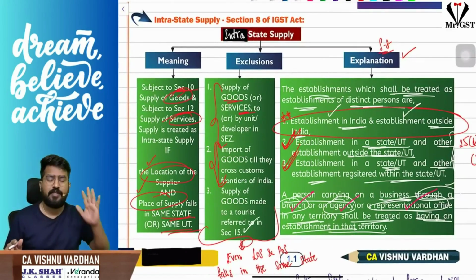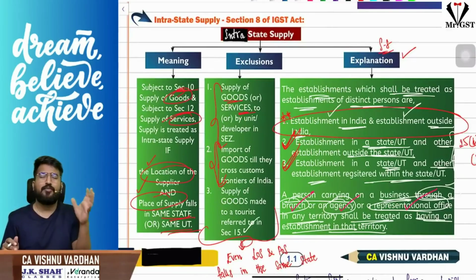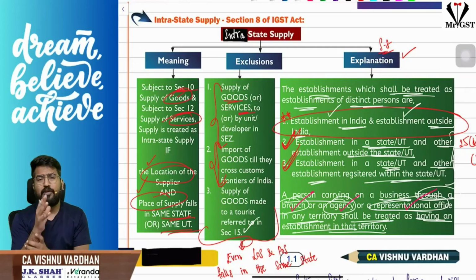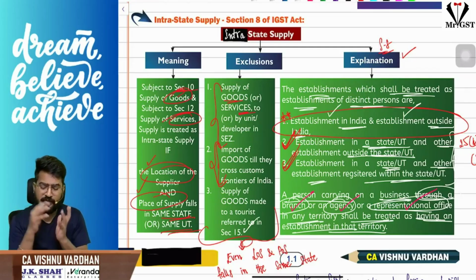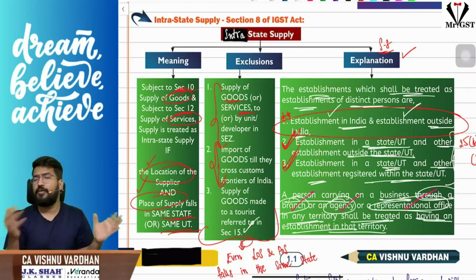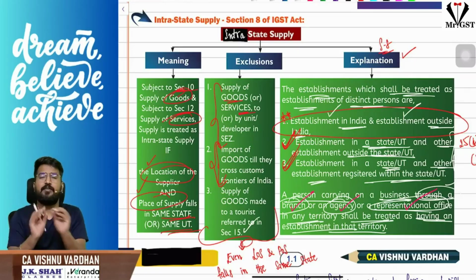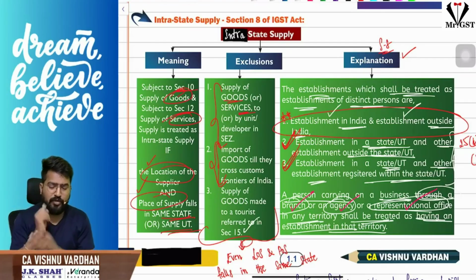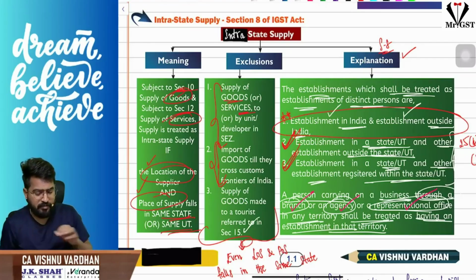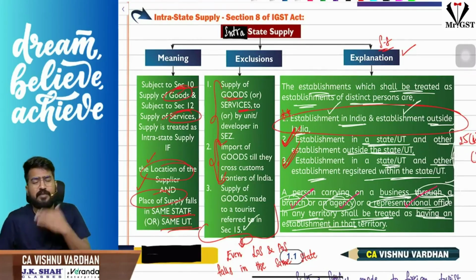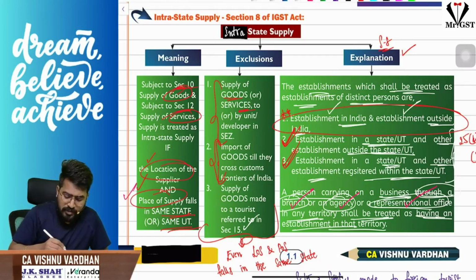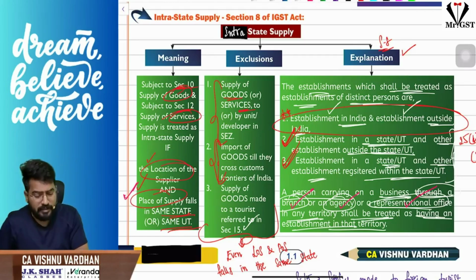First of all, please understand, you ignore the page numbers here, because the concepts are common, but the inter material will be different, the final material will be different. So concepts are common. So I am recording it in a common way. So ignore the page numbers. Concept and content will be the same in your materials. Don't worry. Coming to the point, what is the meaning of intrastate supply? Intrastate supply is nothing but whatever is not interstate supply. That means location of supplier and place of supply are falling in the same state or same union territory. Then we call it intrastate supply.